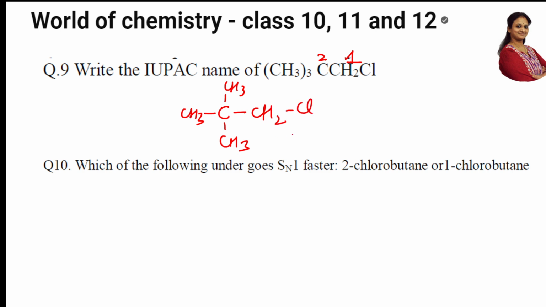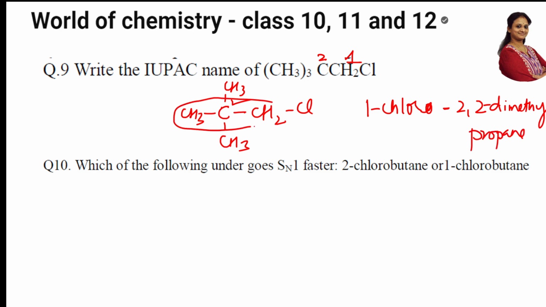Now write down. So it is 1-chloro. This is the second carbon, so 2,2-dimethyl. What is this? Propane, because how many carbons are there? See here, this is a 3 carbon chain, right? Yes. I have done IUPAC nomenclature for many, please watch it. Okay.